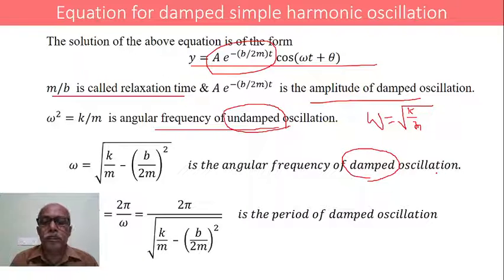Similarly, the period of damped oscillation is given by the expression T equals 2 pi by omega, that will be equal to 2 pi whole divided by square root of k by m minus b by 2m whole square. This gives the period of oscillation of a damped system.